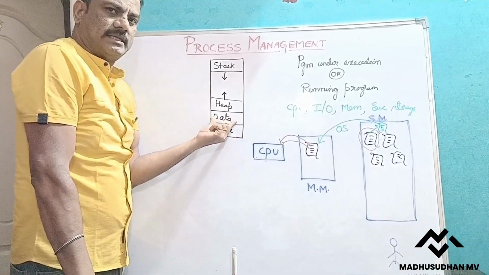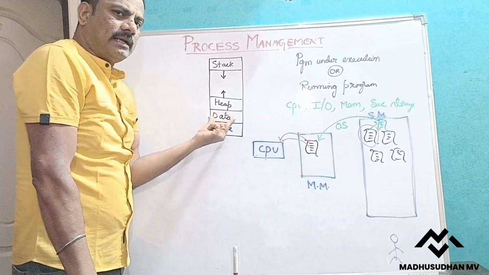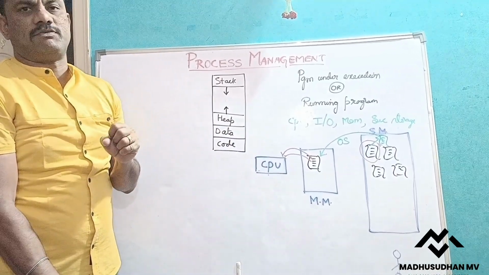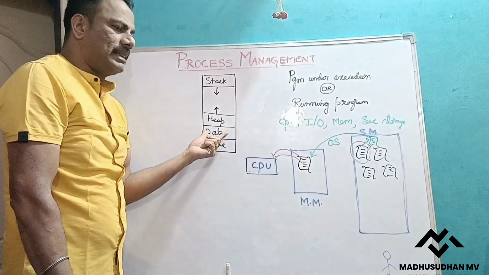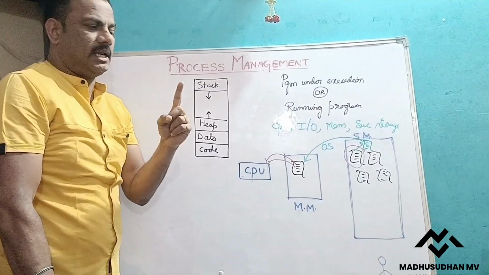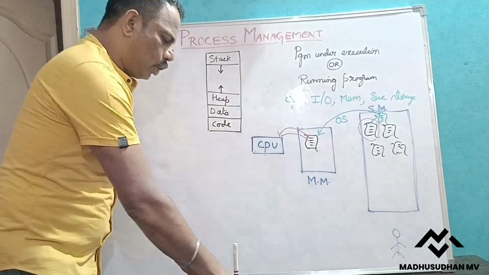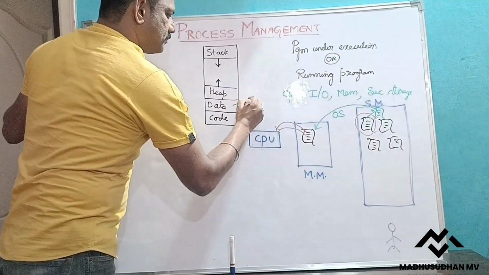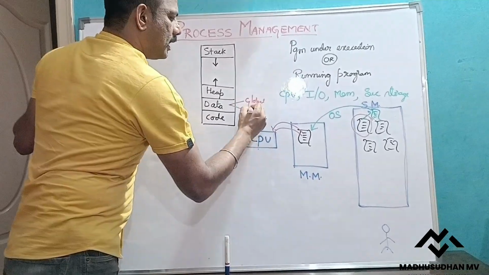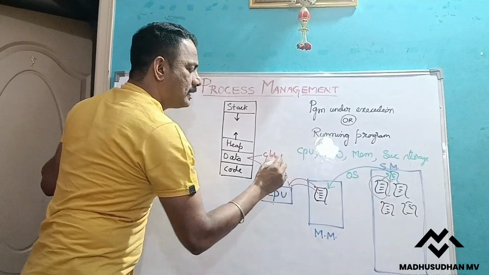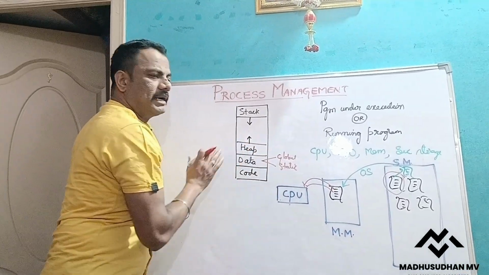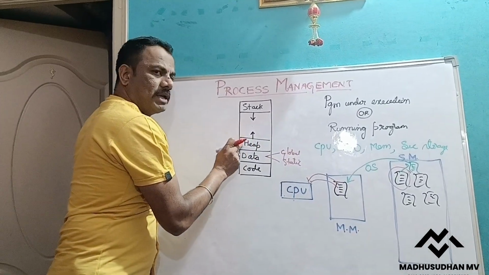Then what is stored in the data segment? In the data segment, whatever variables and constants we use will be stored separately. Especially the static variables and global variables are stored here. So global variables, static variables and any constants we use in our program will be stored separately in the data segment. Next, what is stored in the heap segment?